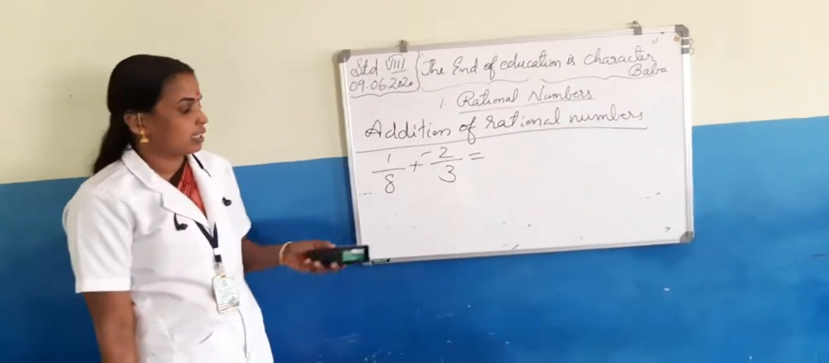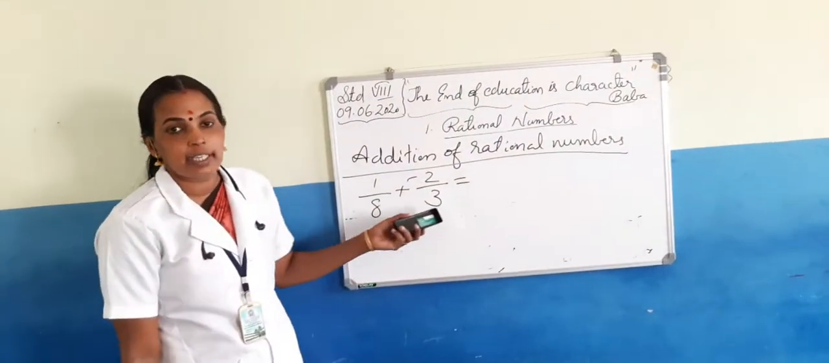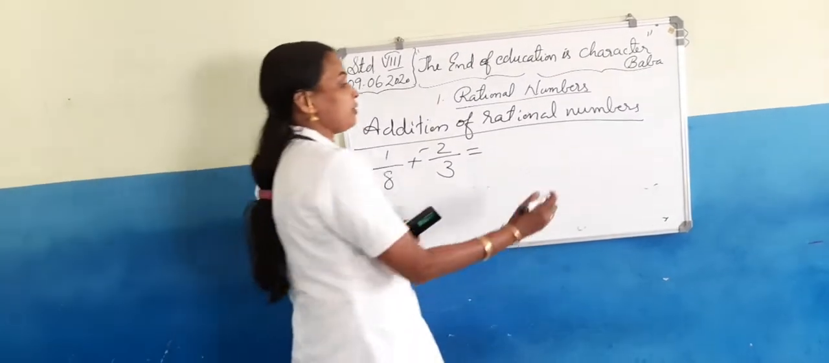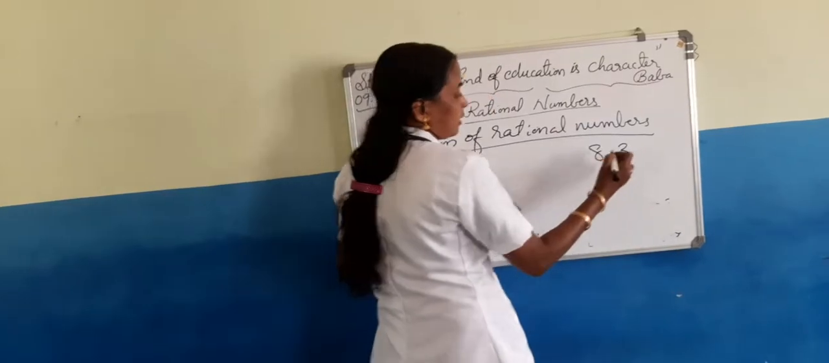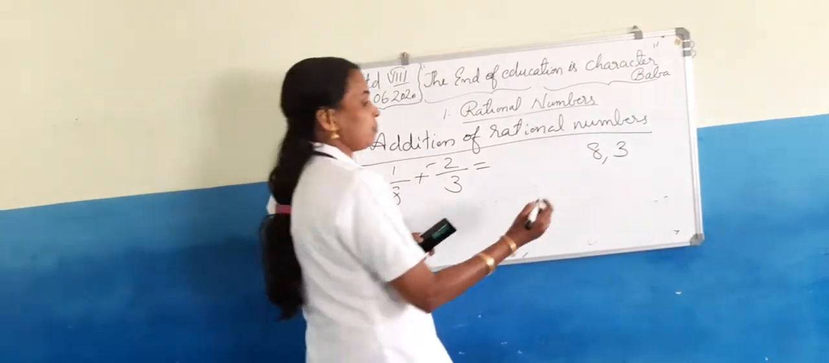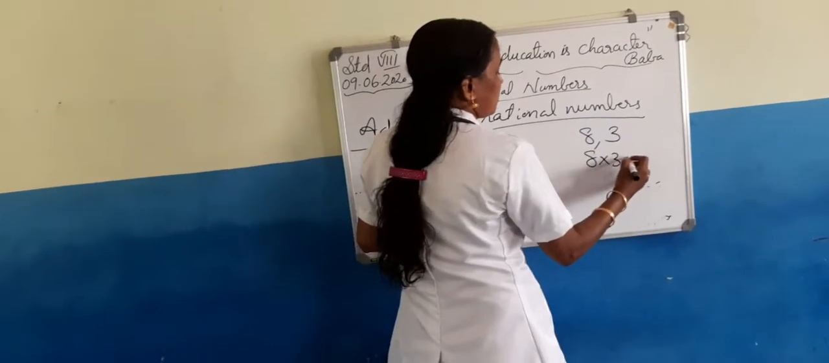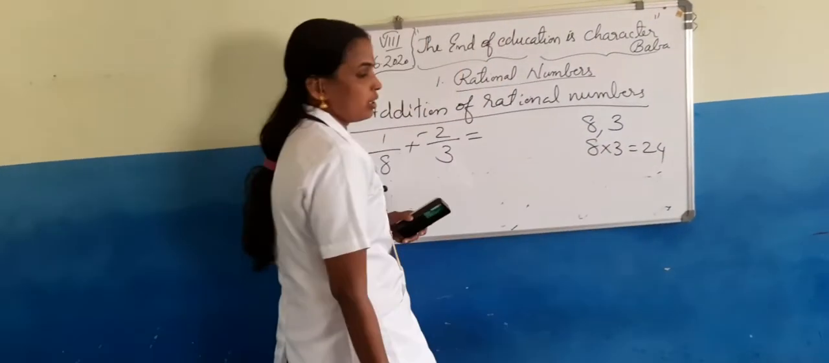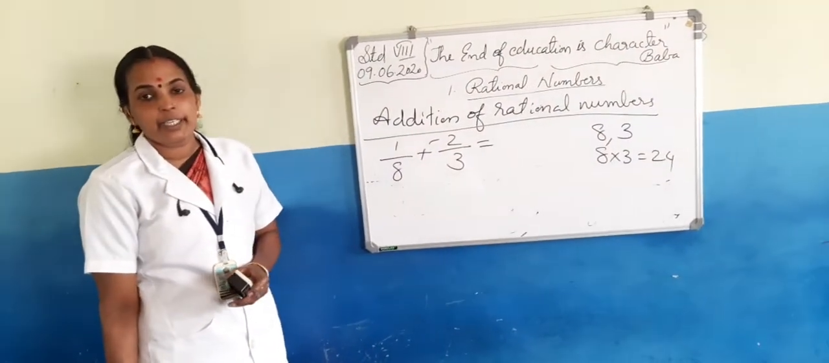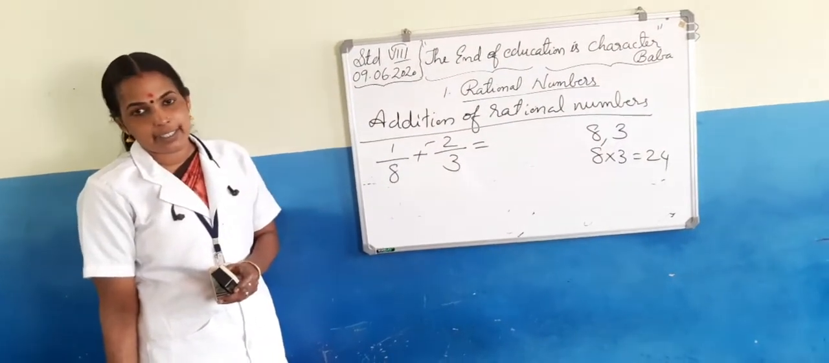For that, we have to find the LCM of the denominators. Clearly, the LCM of the denominators 8 and 3: there is no common factor among 8 and 3, so their LCM becomes their product, 8 into 3 equal to 24. So make each denominator 24. Then you will get like rational numbers.